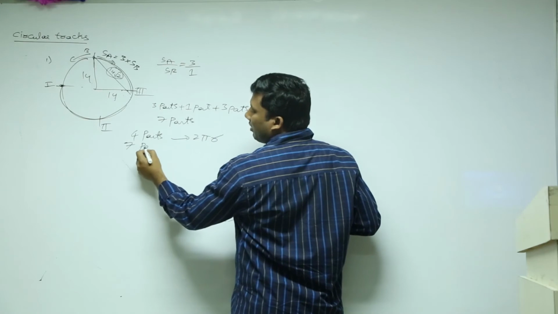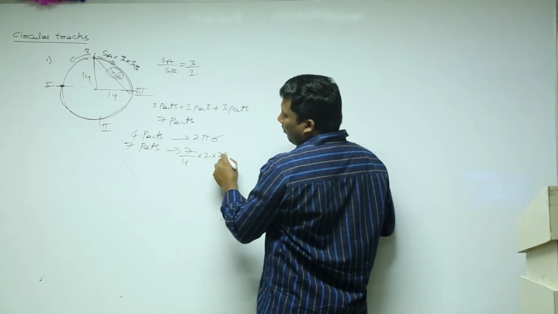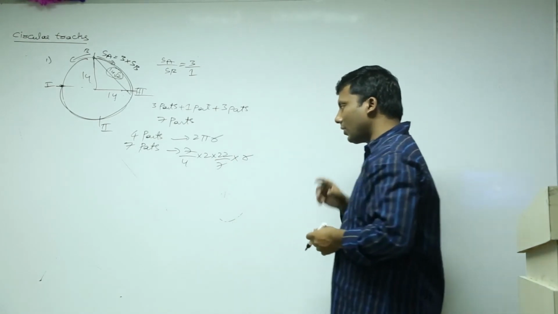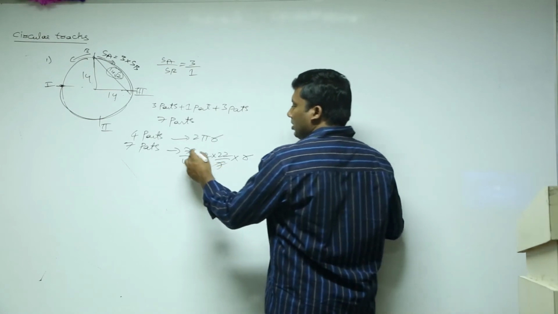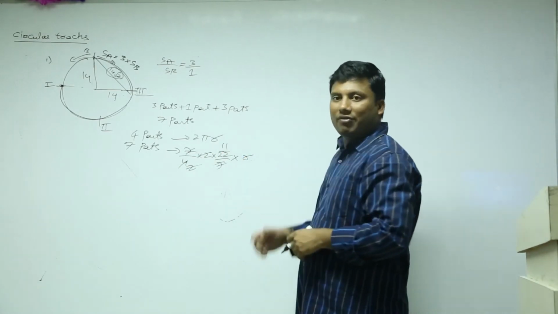But I require 7 parts. So the answer is 7 by 4 into 2 into 22 by 7 into r. r is 40, given. How much is it? 2 1s are 2, 2 2s are 4, 7 11s are 11 into 14, 154.